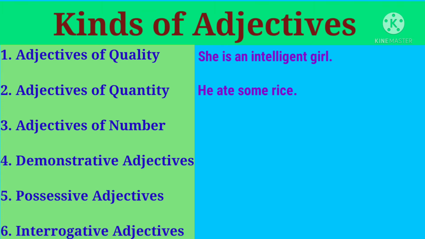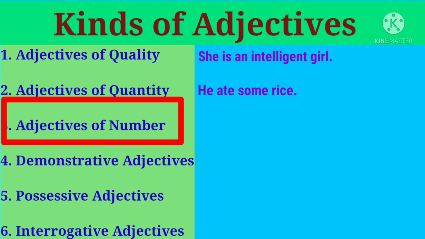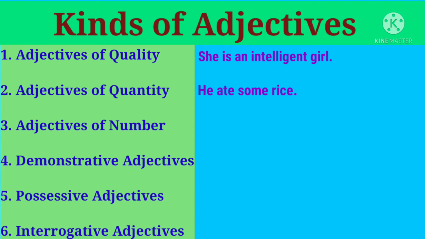Okay. On the other hand, adjectives of number are the adjectives that are used to show either the number of nouns or their position or place in a certain order. Okay? They answer the question how many and they are used with countable nouns. Alright? For example, there are 10 students in the classroom. So here the word students is a noun, right? And the word 10 is an adjective of number because it is telling us about the exact number of the noun students.